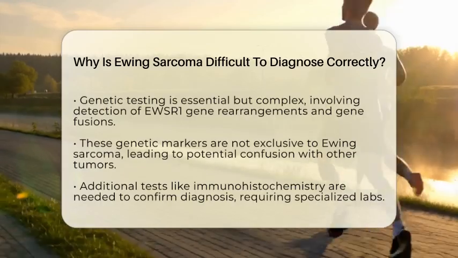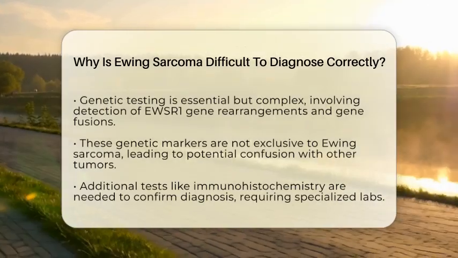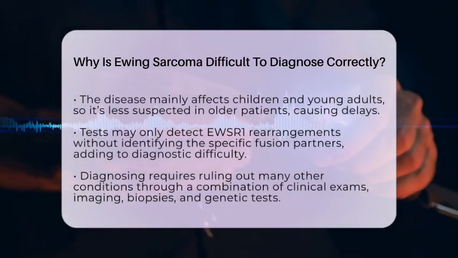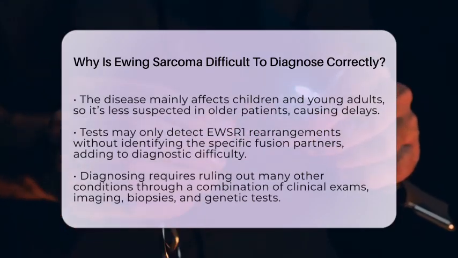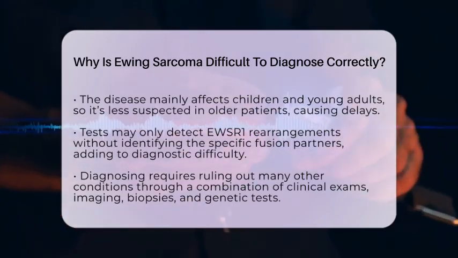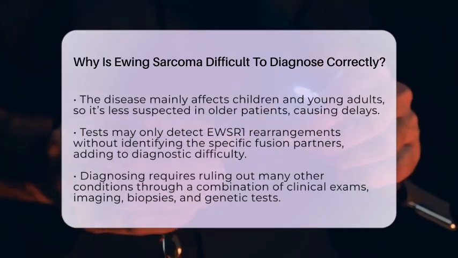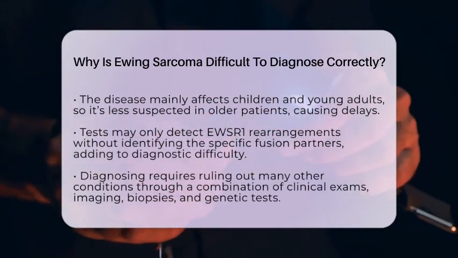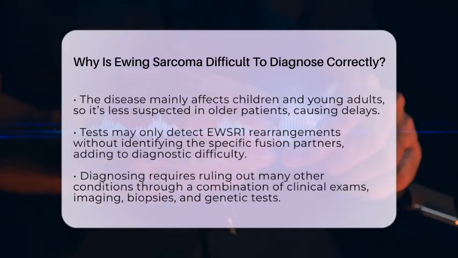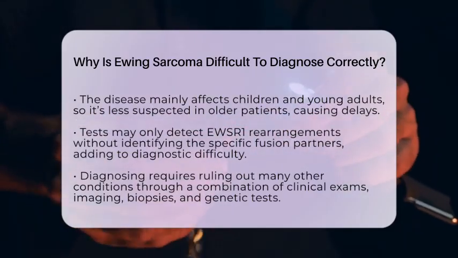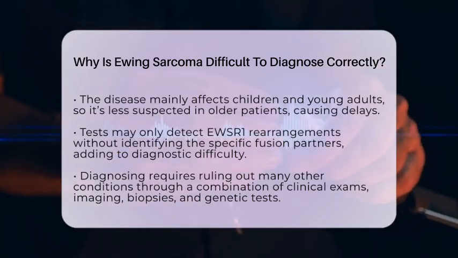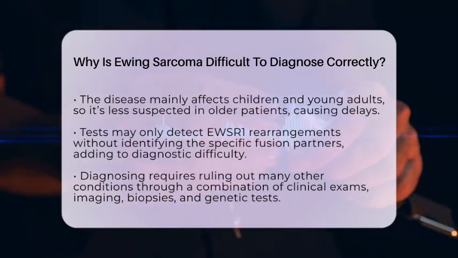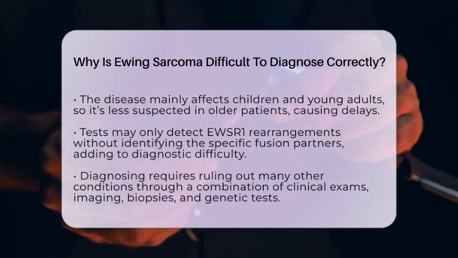Another challenge is that Ewing sarcoma mainly affects children and young adults, so when it appears in older adults, it's even less expected. Doctors might not think of it right away, leading to further delays. Plus, the common tests used to detect genetic changes sometimes only identify the presence of USAR1 rearrangements, not the exact fusion partners. This can cause confusion with other tumors that have similar genetic features but are different diseases altogether. Because of all these factors, diagnosing Ewing sarcoma often involves ruling out many other conditions.